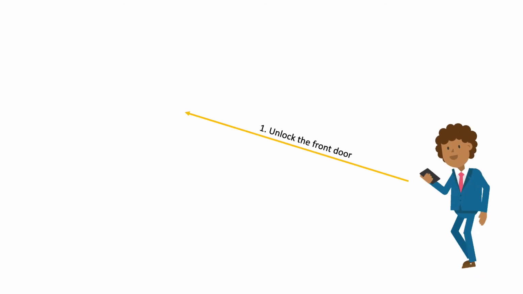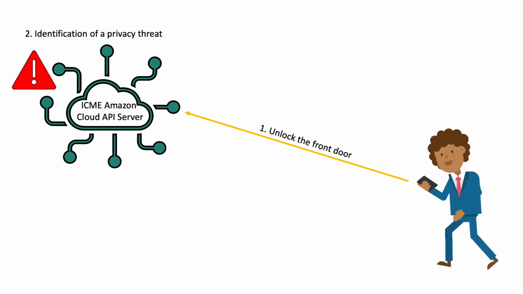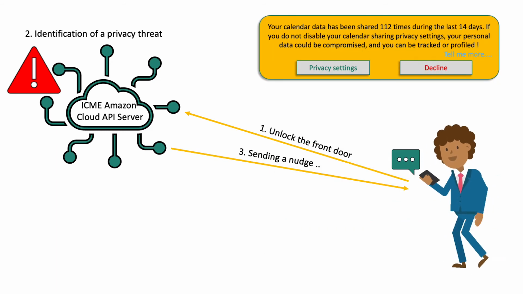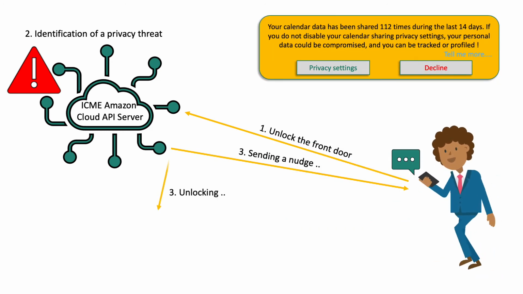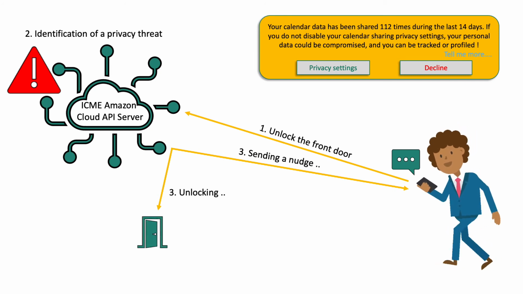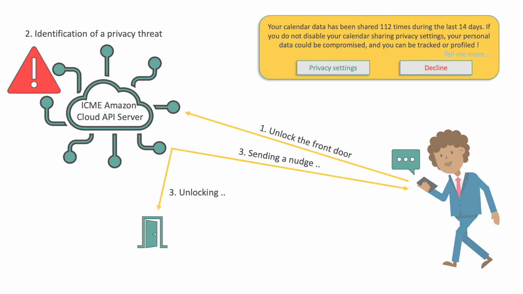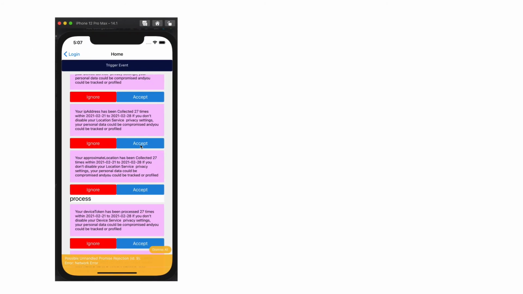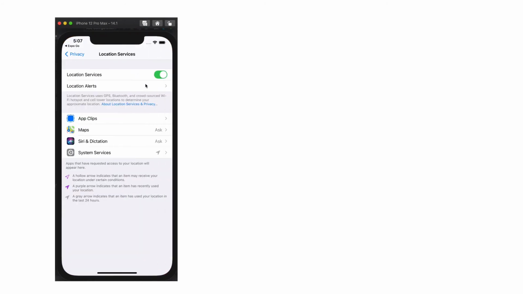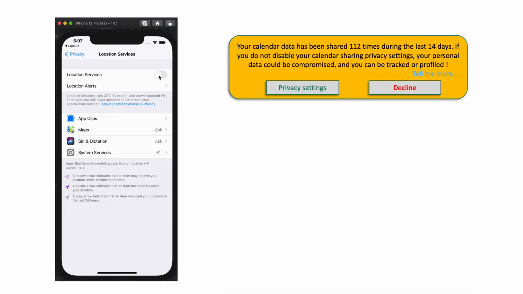If any privacy issues arise, the API nudges Johnny and recommends corrective actions to his mobile application. Simultaneously, a message broker running on the server routes this request to the appropriate device. Instructions are provided for the user to change their privacy settings, and different types of nudges are delivered based on the declined frequency of the same privacy threat.